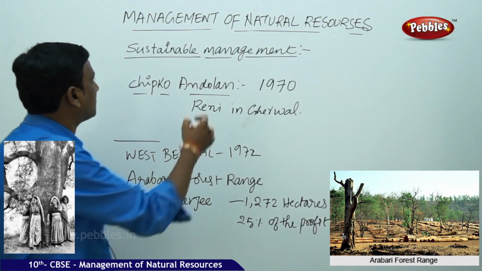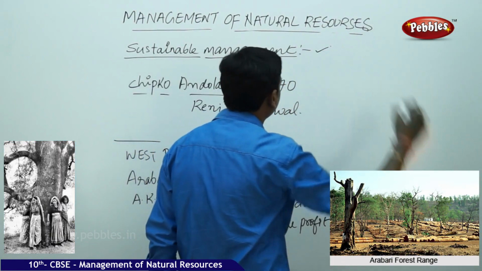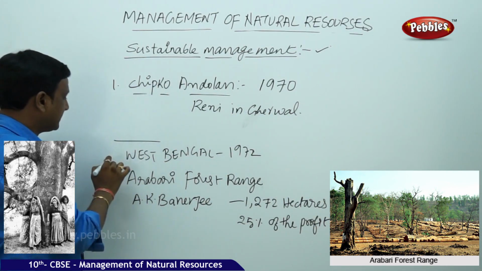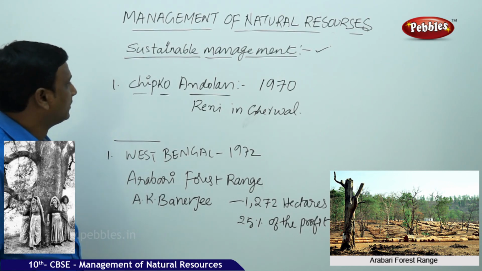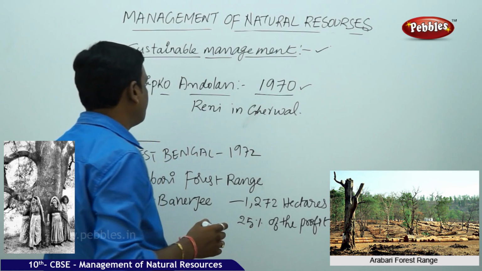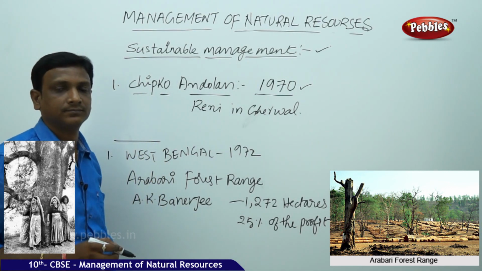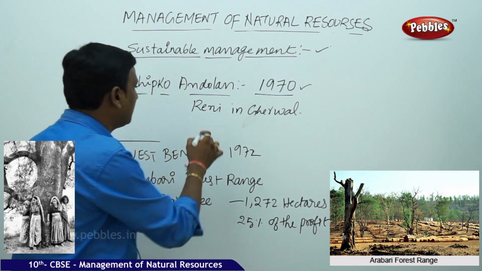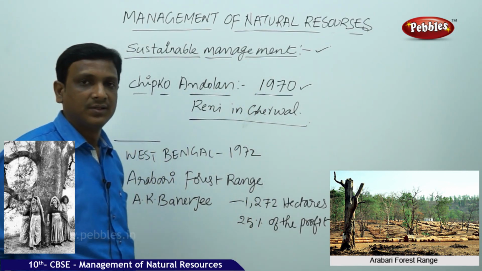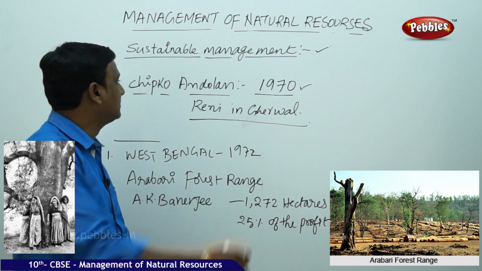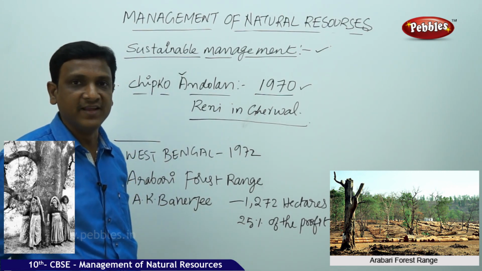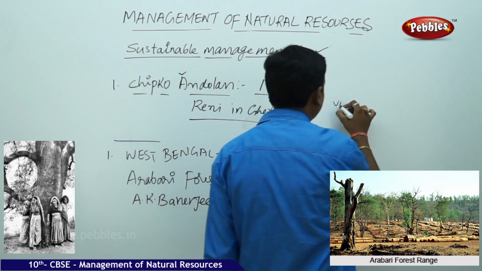So now let us look at sustainable management. Sustainable management of forest. Here we can take two instances. The first incident took place in 1970, which was called the Chipko Andolan. It happened in a village called Reni in Garhwal, high up in the Himalayas. So this was the place where the Chipko Andolan took place. Actually, it was a dispute between the villagers and a contractor.